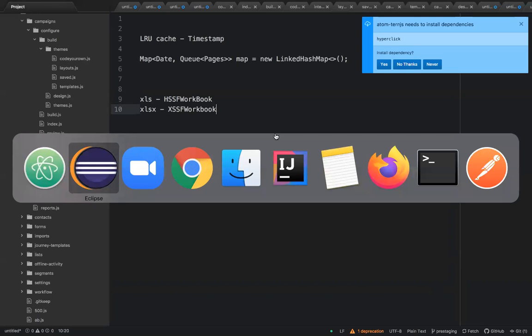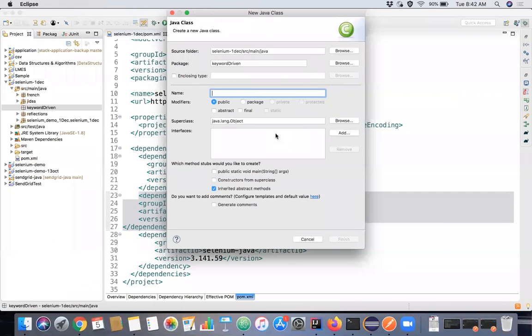See, there is something called a separation of concerns, right? Whatever operation you are going to do over your framework, those modules should be separate. For example, you just cannot combine a code for driver initialization or reading the data from Excel sheet and generating reports or writing the code logic, everything in a single file.